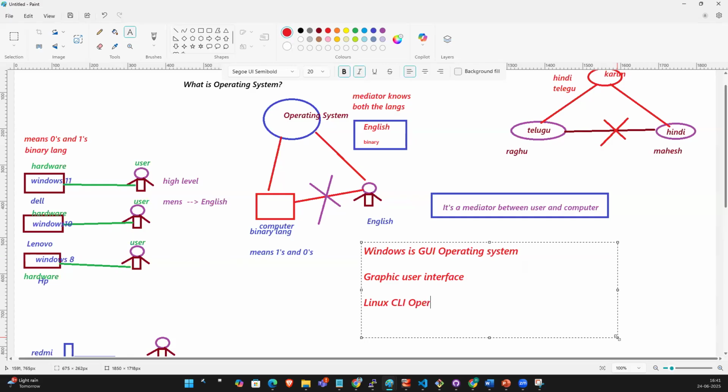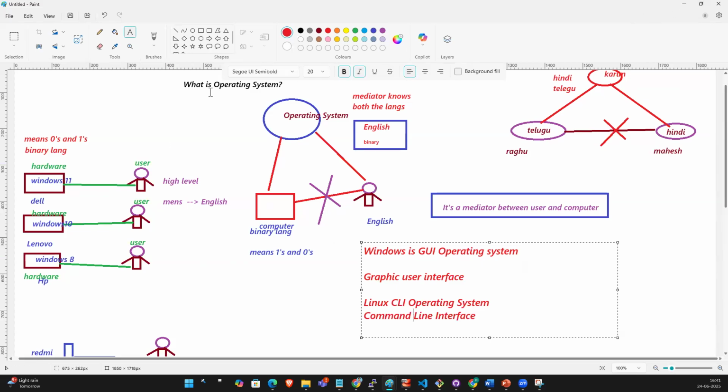What is CLI? CLI is nothing but command line interface. How are you interacting with Windows, guys?